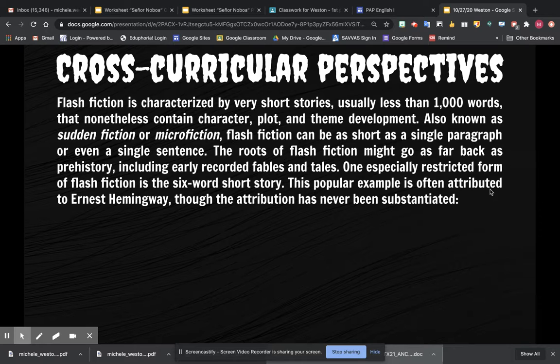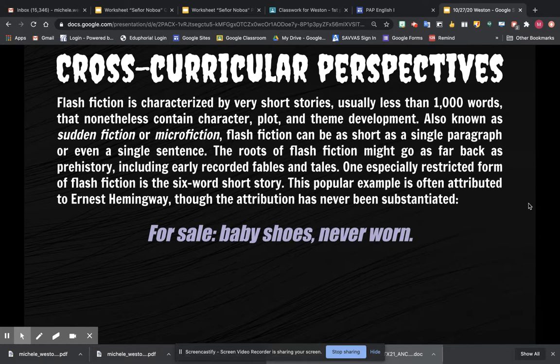This popular example is often attributed to, if you've ever read pieces by Ernest Hemingway, though the attribution has never been sustained. So, for sale, baby shoes, never worn. And that was an example of extremely short flash fiction.